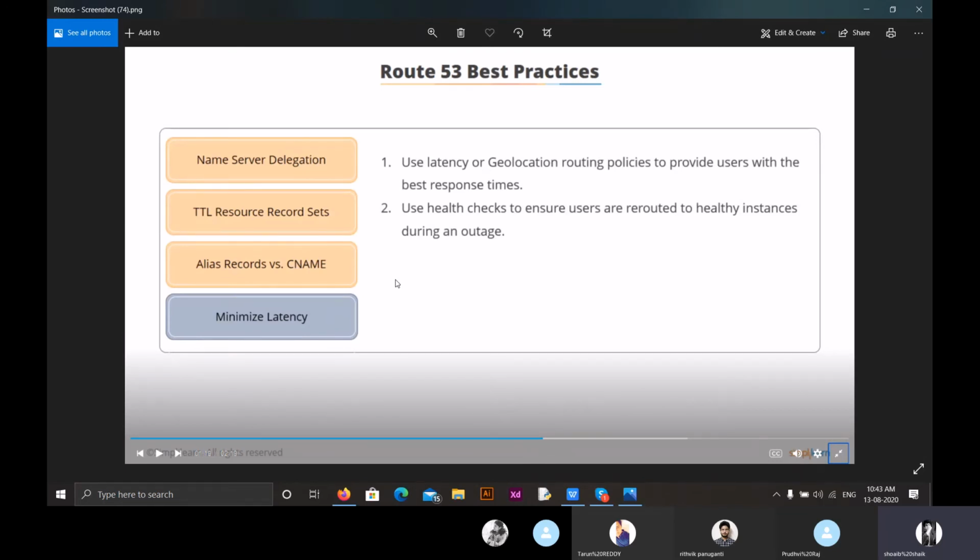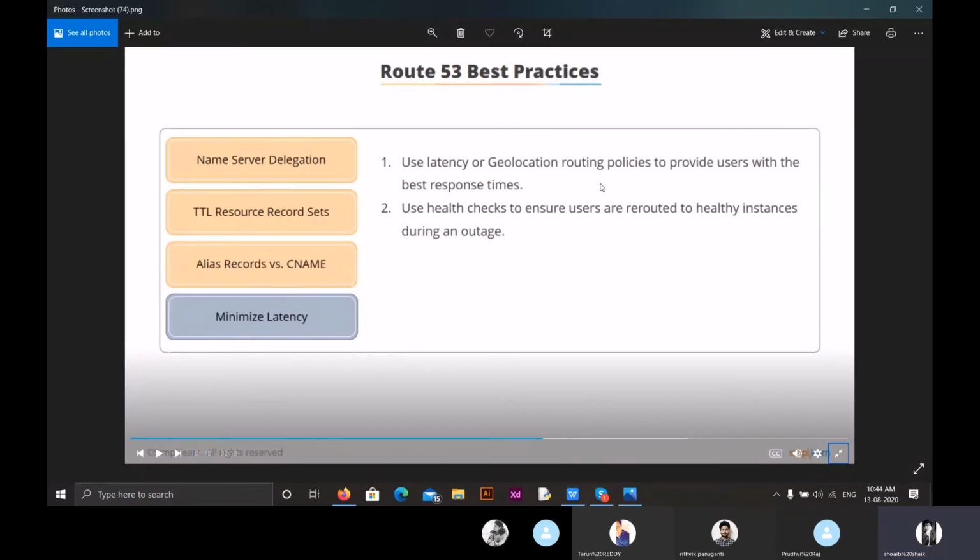So coming to geolocation, if someone is searching our website from the UK, then we have to show them data related to the UK, United Kingdom. If he is searching from India, then we have to show him data related to India, right? For doing this we have an option called geolocation routing policies. We have to use them in order to minimize latency.